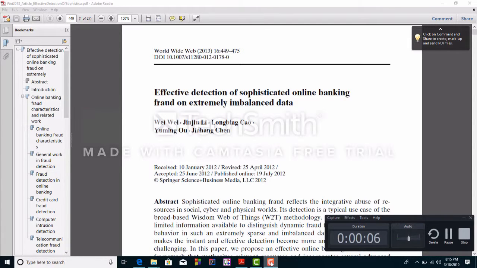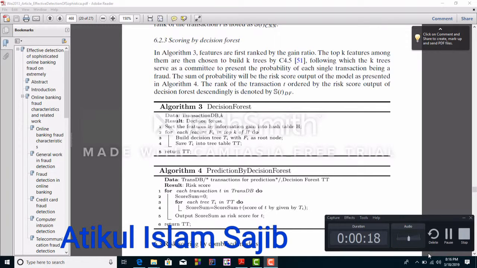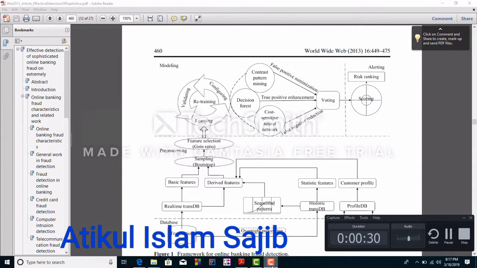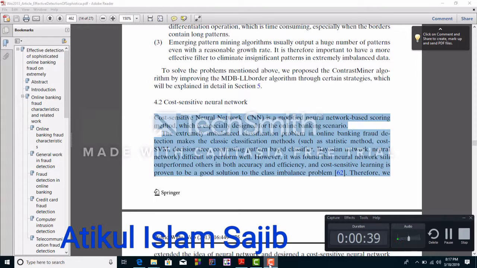Today I read another thesis paper, which is based on effective detection of online banking fraud on extremely imbalanced data. In this paper, they use a decision forest for predicting risk scoring. For data pre-processing, they use a sampling bootstrap algorithm, then it selects the best features among them. For imbalanced data classification, they use a neural network.